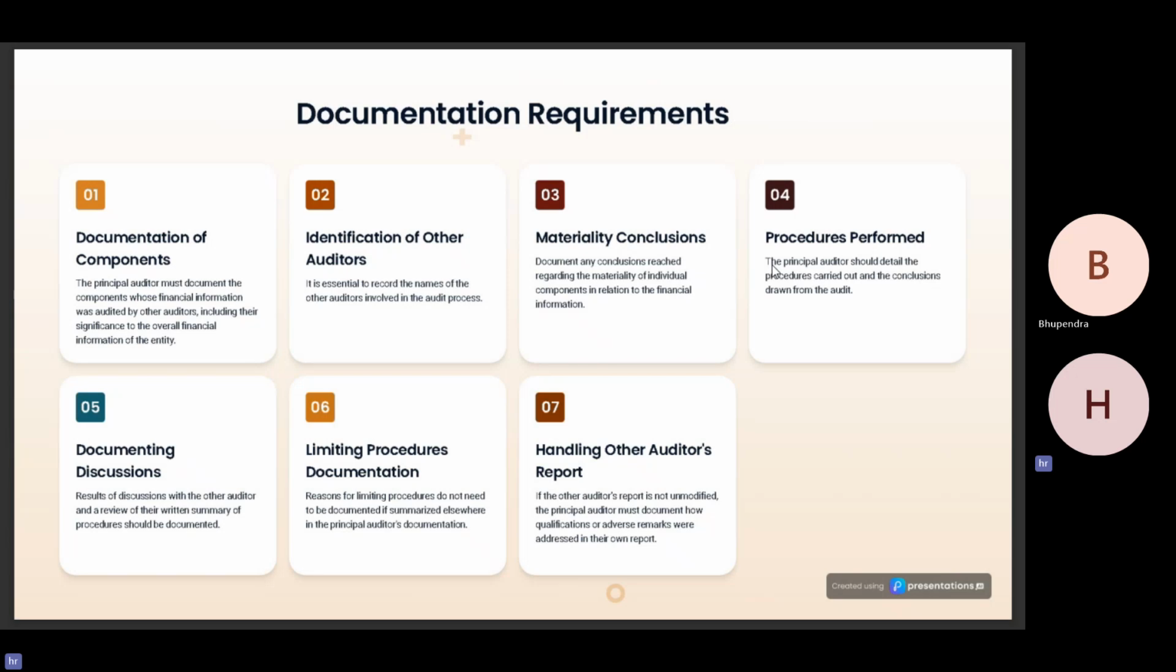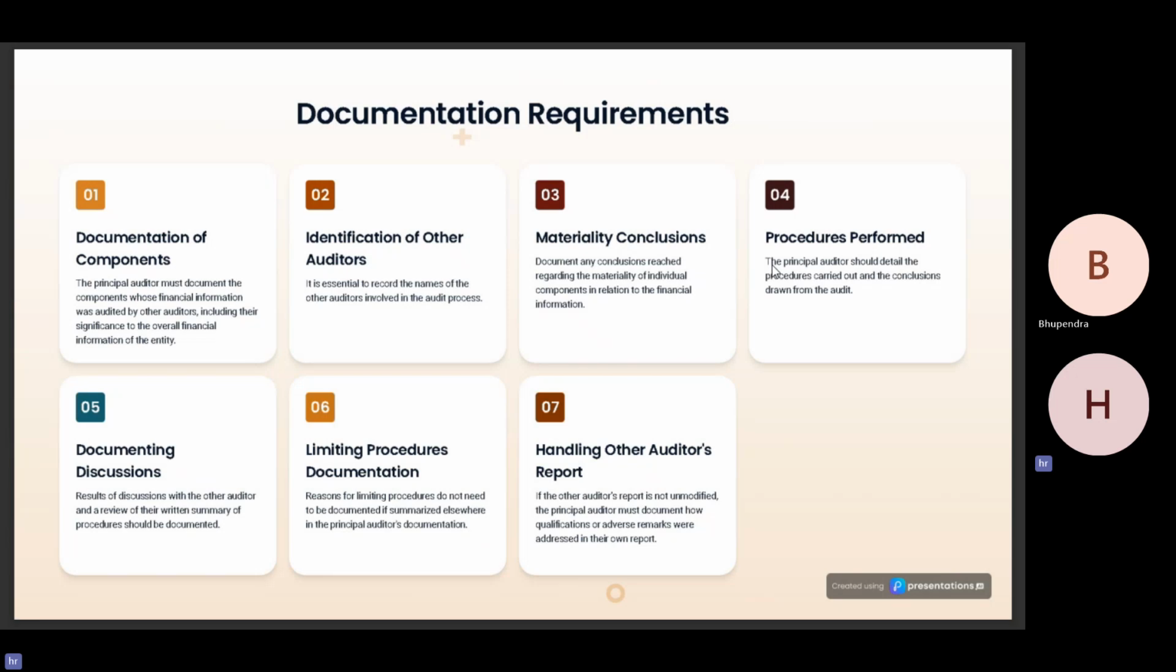The procedures performed by the principal auditor regarding his own audit, the procedures performed by the other auditor regarding the audit of the components, and the additional procedures performed by the principal auditor in determining whether the work of the other auditor is to be used, need to be documented as well. Documenting discussions. Any discussions held by the principal auditor with the other auditors or with the management or with any other third party need to be documented.